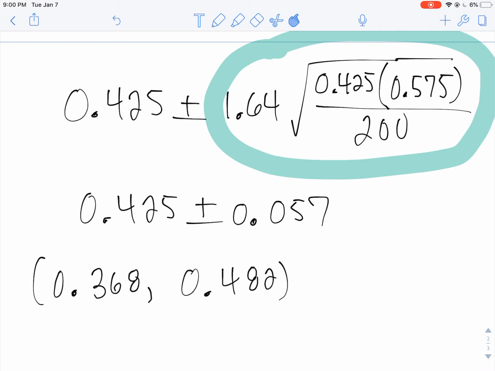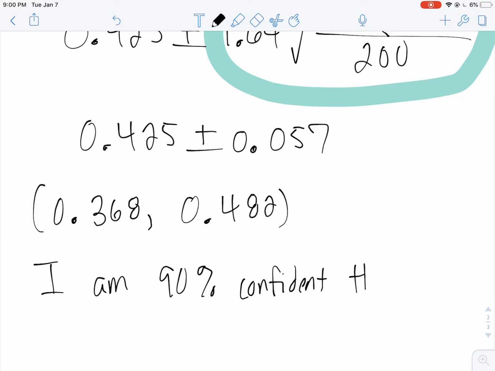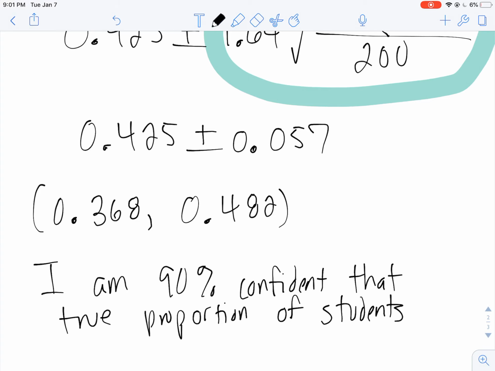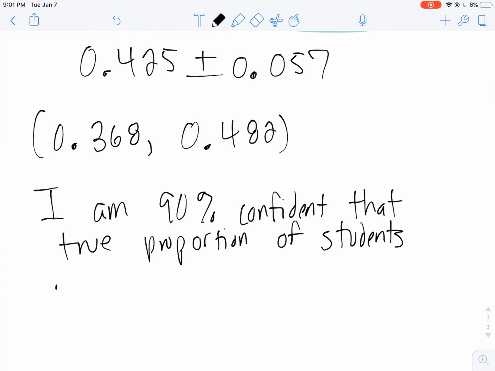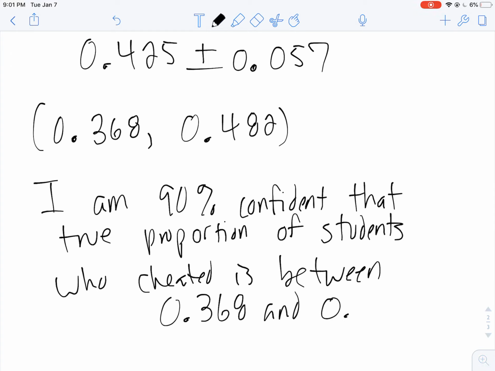So now I can say I am 90% confident that the true proportion of students on campus who have cheated is between about 36.8%, or 0.368, and 0.482.